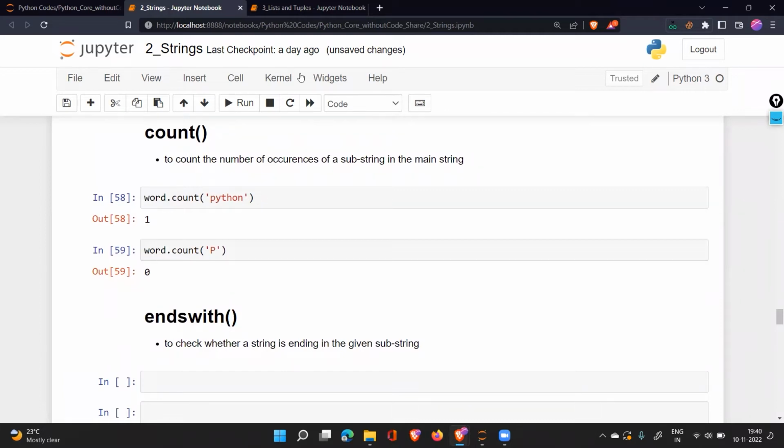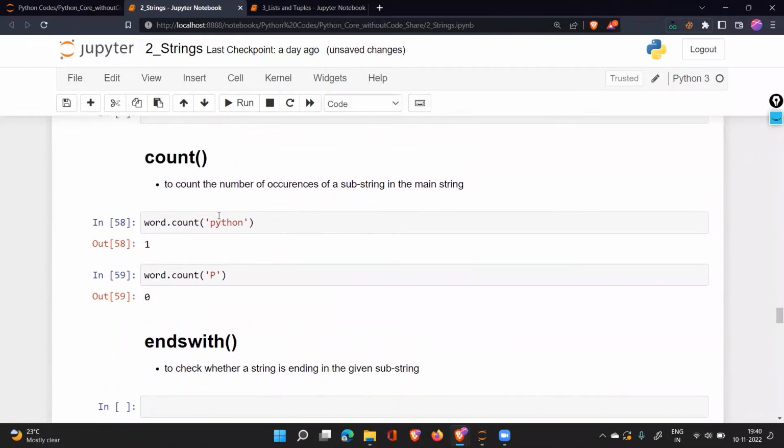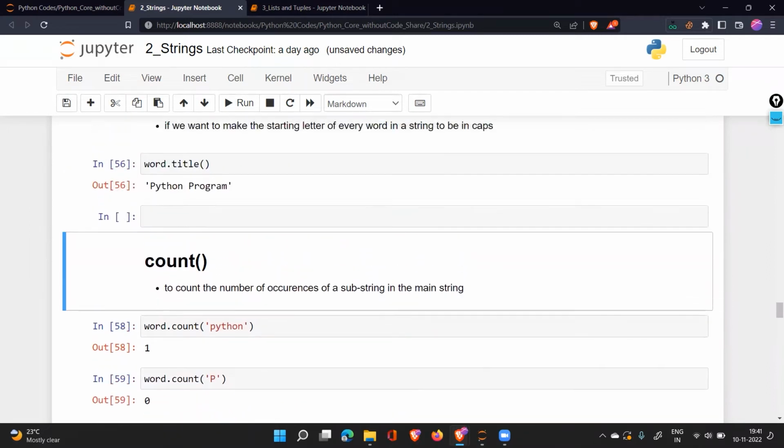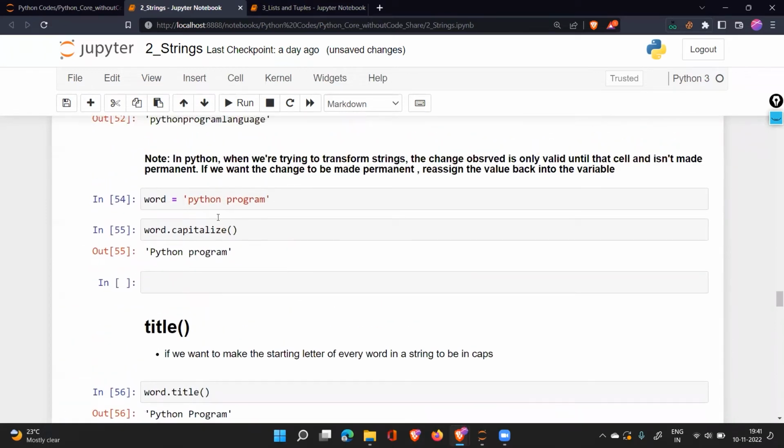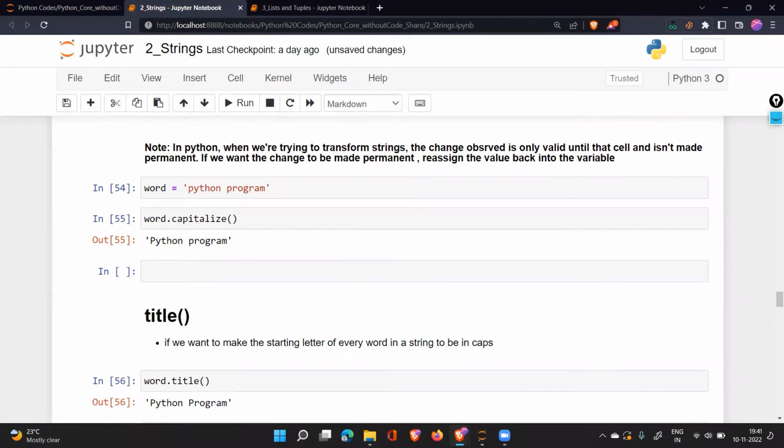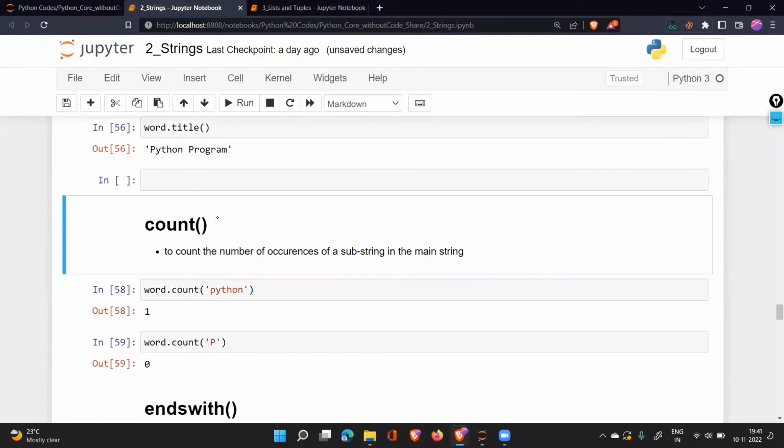Anytime you want me to explain something, just let me know, and I'll keep explaining all the concepts. Okay, what does count do? Count is going to actually count how many times something is present in the data. Whatever text you have taken, it can be as big as you want, but in that text you want something to be found. So you write word.count with the complete word Python. It means we are searching for this complete word in this text. Python is present only one time, meaning how many times this Python is present in that text.